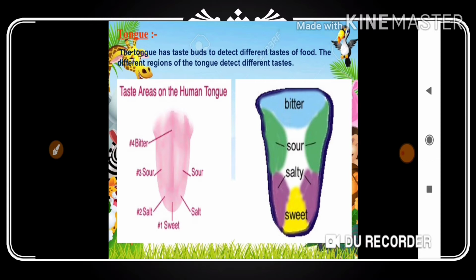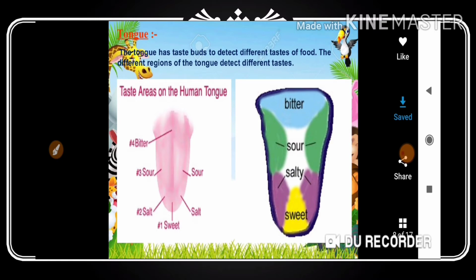Yesterday we discussed that the buccal cavity does not include only the tongue, it also includes teeth, tongue, and salivary glands. How many pairs of salivary glands do we have in the mouth? 3 pairs. One pair is in the upper jaws, 2 pairs are near the lower jaws. Every day nearly 1 to 1.5 liters of saliva is released in the mouth. What is the use of this salivary juice? When it is released while you have food, it mixes with the food, helps to crush the food, makes the solid food into semi-solid food, and converts complex food into simple food. Got my point?